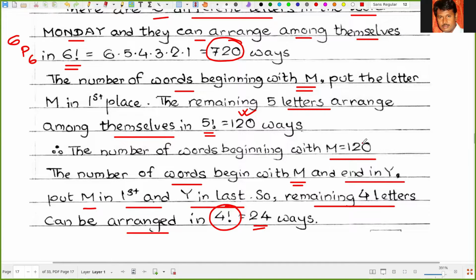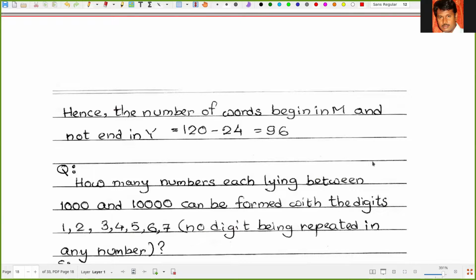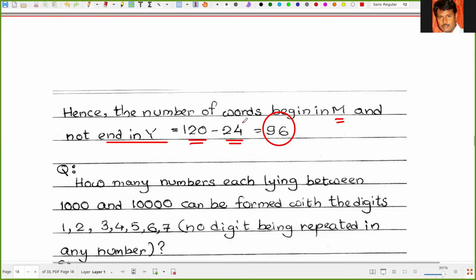Now those end with Y, so subtract them. That means the number of words beginning with M and not ending in Y must be 120 minus 24, or that is 96. Let's check the next problem.